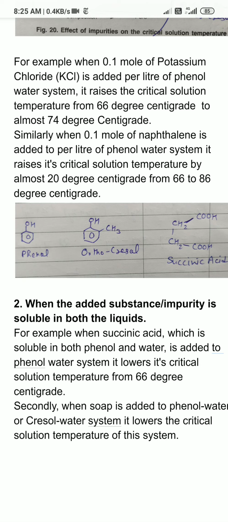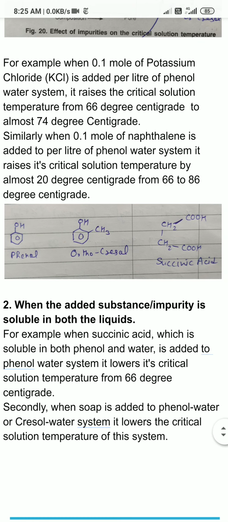So I can say that if succinic acid is added to the phenol water system, it will lower the critical solution temperature of the phenol water system from 66 degrees centigrade. Secondly, another example is soap. If soap is added to the phenol water system, it also lowers the critical solution temperature from 66 degrees centigrade.